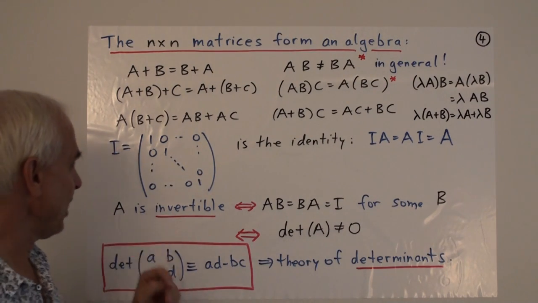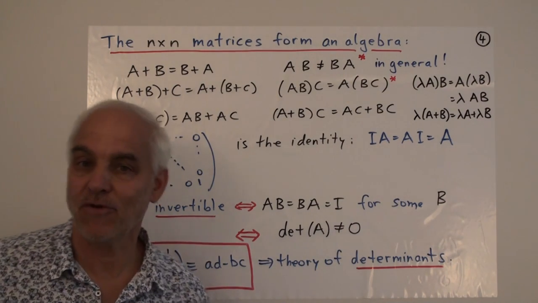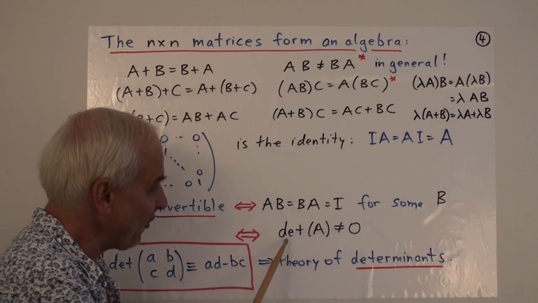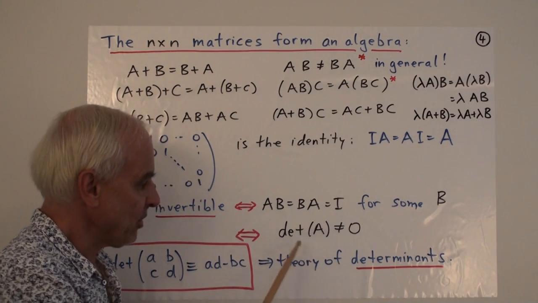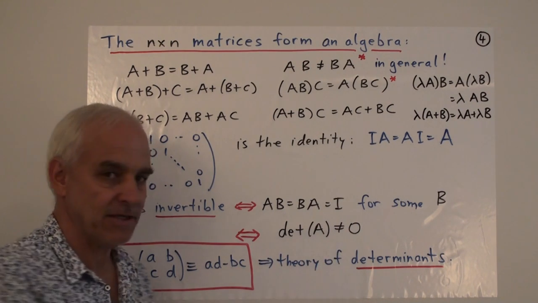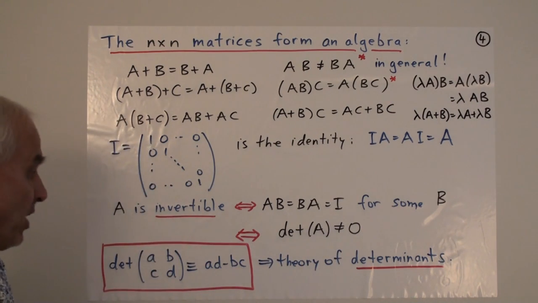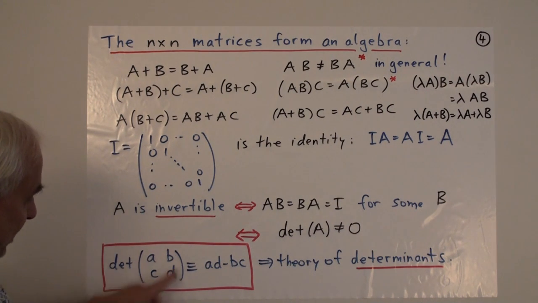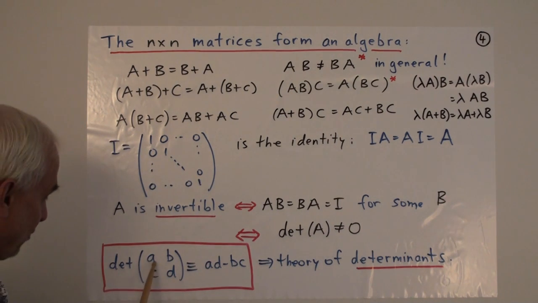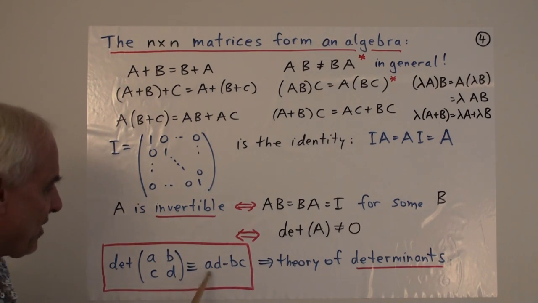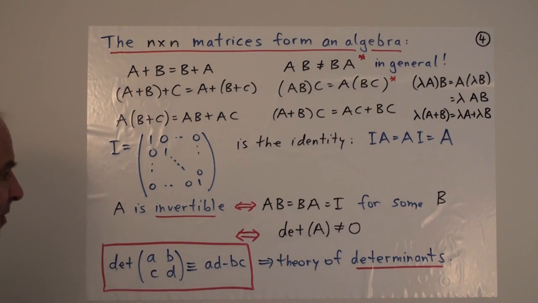So this is sort of the matrix equivalent of taking the reciprocal of a number. It turns out that to tell whether a given matrix is invertible or not is rather a subtle issue and depends on the determinant. So it happens just when the determinant of A is not 0. What's the determinant of a matrix? Well, for a 2 by 2 matrix, it's relatively easy to say. The 2 by 2 matrix A, B, C, D has determinant AD minus BC. We've seen that expression before.